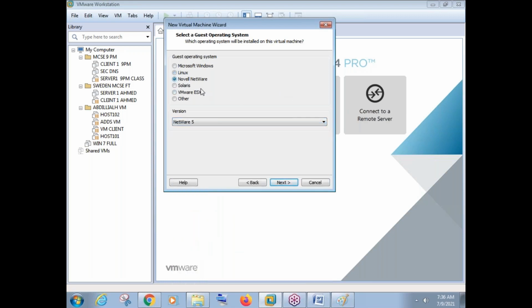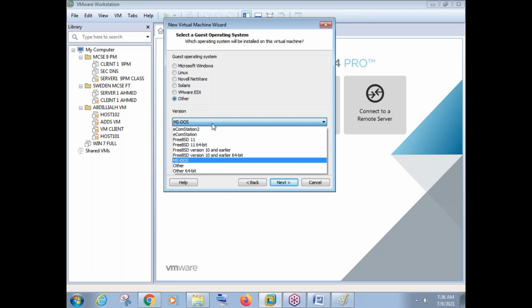And there is something called Novell NetWare. Solaris was very famous. VMware. And if there is something like HP-UX that is not there, or Mac OS is not there, we can just go to this "Other" option and select the version here. See, Other 64-bit. Other 64-bit means whatever other operating systems are available which are not added in this list, all the other operating systems we can install.